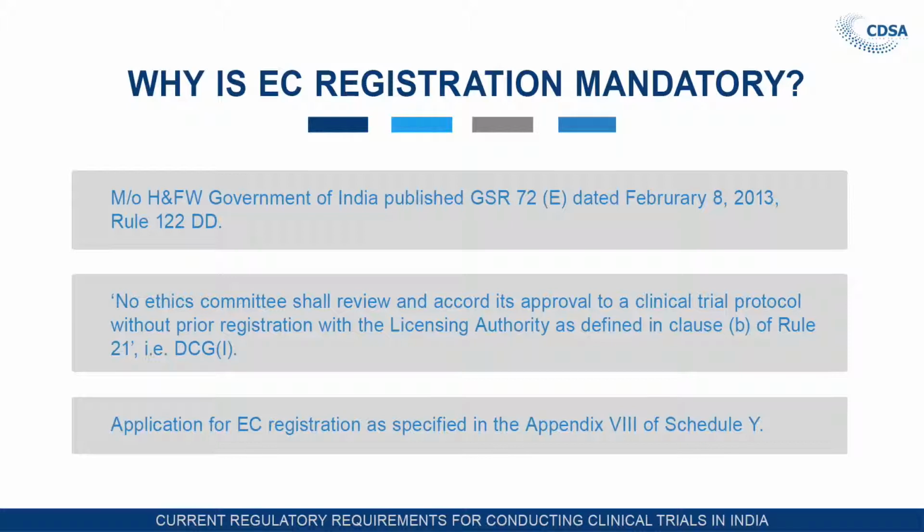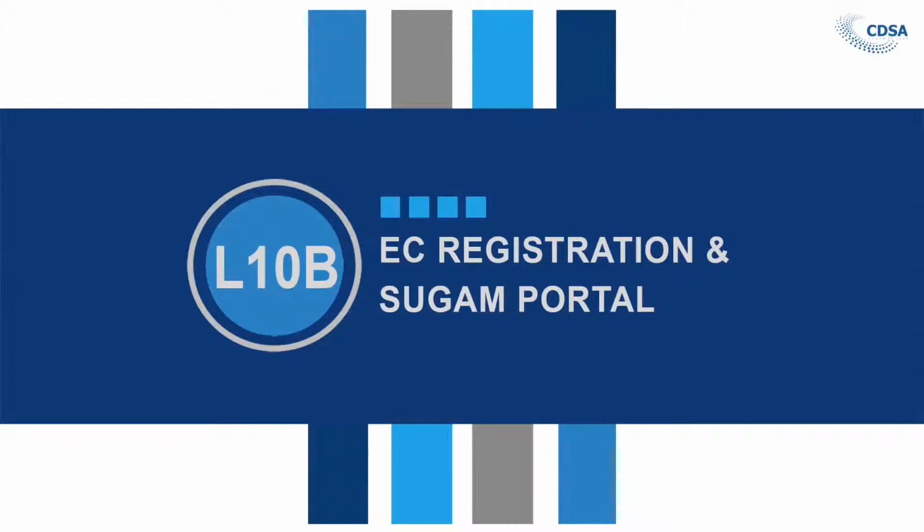Application for ethics committee registration as specified in Appendix 8 of Schedule 1. How to apply, what the contents are, and what the composition should be, everything is given under Appendix 8 of Schedule 1. Now, let us see the ethics committee registration. The Sugam portal is available for the regulatory ethics committee registration.